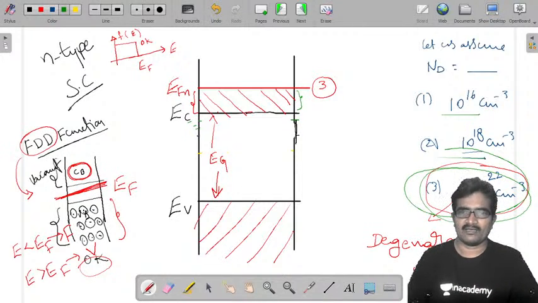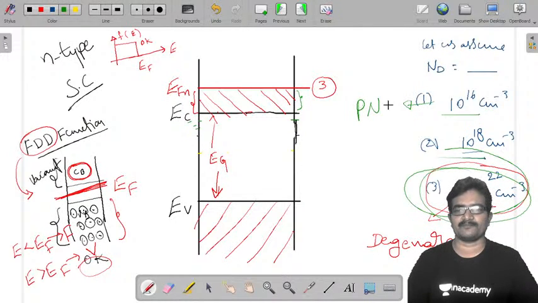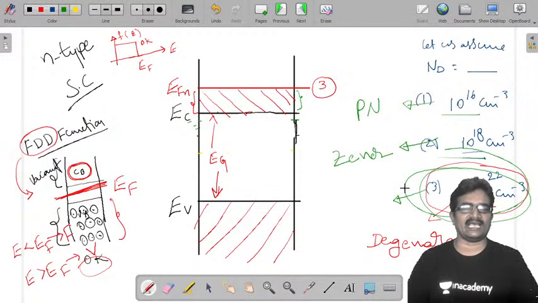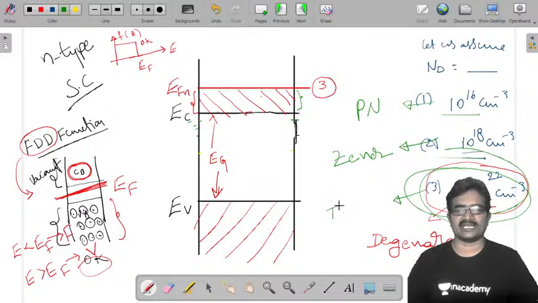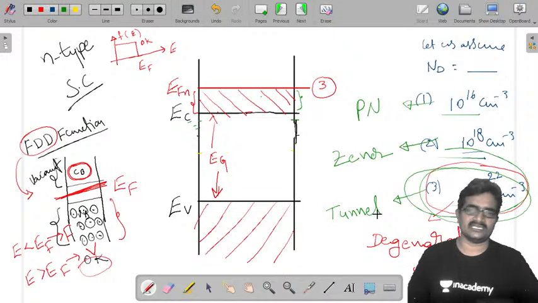The semiconductor with this much doping, I am going to use to design a PN junction diode. By increasing the amount of doping, the semiconductor I get, I am going to use to design a Zener diode. And the heavily doped semiconductor, I am going to use to design a tunnel diode. That is this simple.